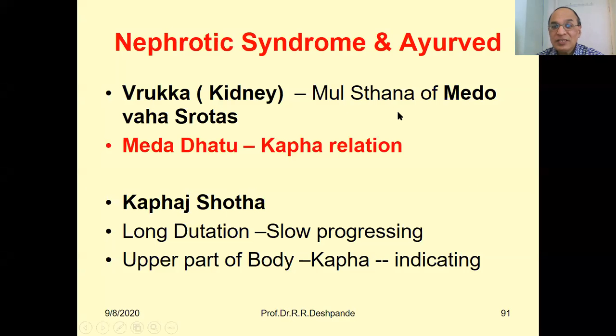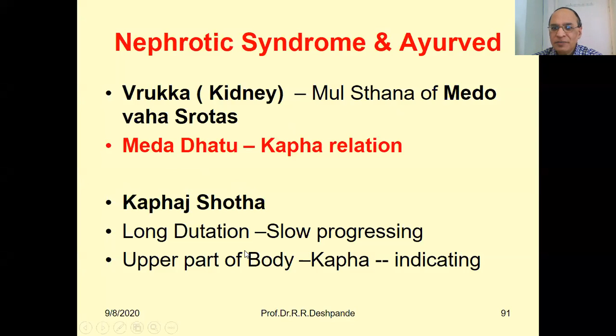So the Mula Sthan of Medo Vahasrotas. Ayurveda says Vrukka is the Mula Sthan of Medo Vahasrotas. And Meda Dhatu is related to Kapha dosha. Meda Dhatu and Kapha are correlated, Ashraya Ashri Sambandha. Nephrotic syndrome edema, from the Ayurvedic perspective, can be categorized as Kaphaja Shotha. Why Kaphaja?